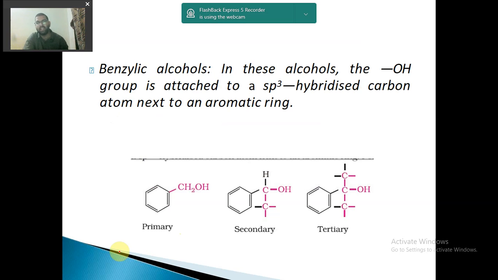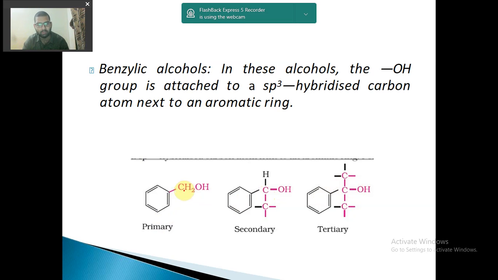Now let us see what benzylic alcohols are. You see, if OH is directly attached to this benzene, then it is phenol. But if this benzene ring is attached with some aliphatic carbon, that is CH2, and then OH is present, then it is benzylic alcohol. In these alcohols, the OH group is attached to an sp3 hybridized carbon. So this is also sp3 because CH2 has 4 single bonds. Here also, see, 1, 2, 3, 4 single bonds. Here also 1, 2, 3, 4 single bonds.